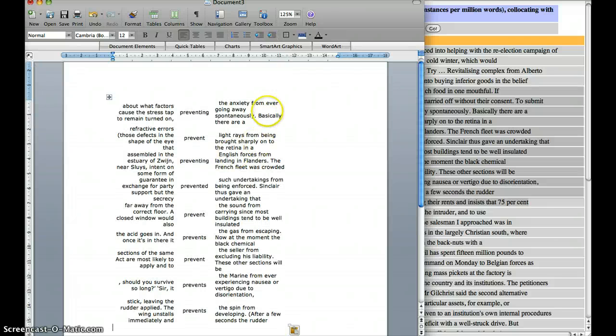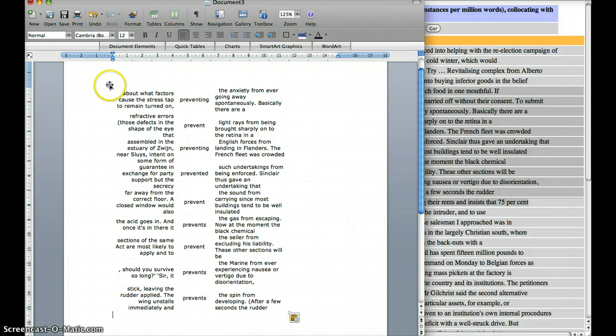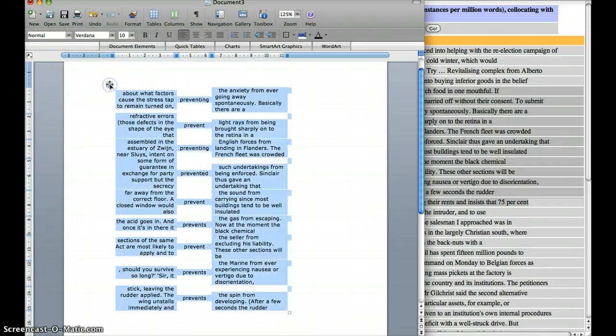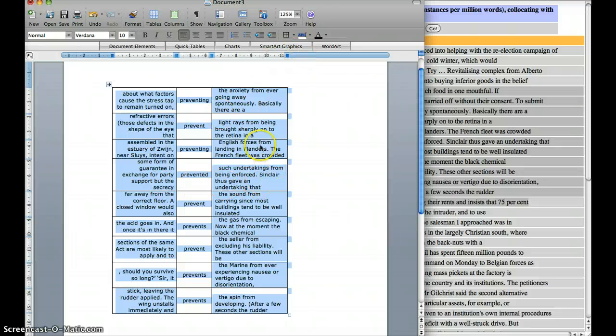I find that when I copy from Excel to Word, the table doesn't have lines, which isn't ideal. So I might want to add lines. There we are, and then that looks a bit neater, and perhaps make this a bit wider.